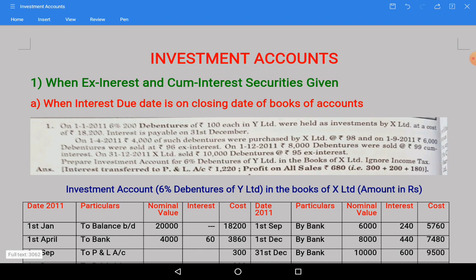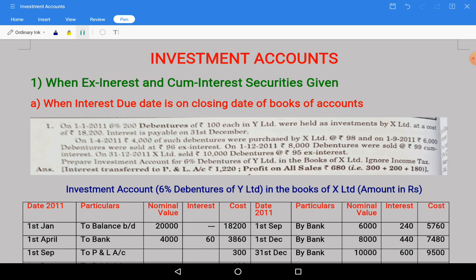So let us see one question relating to it. With this you will understand better. For the purpose of preparing investments accounts, one thing we need to remember is whether ex interest or cum interest securities are given in the question. If cum interest securities are given, your purchase price or selling price will include the interest portion.